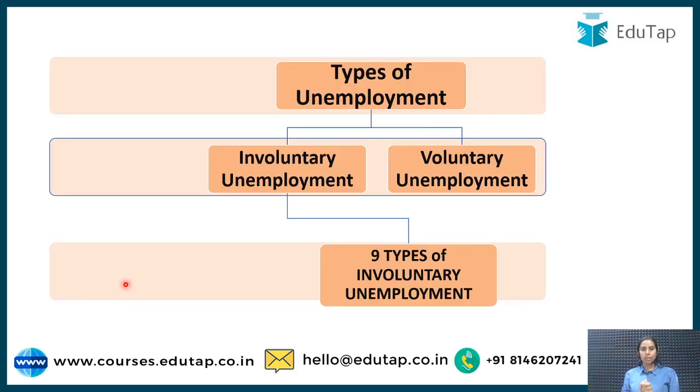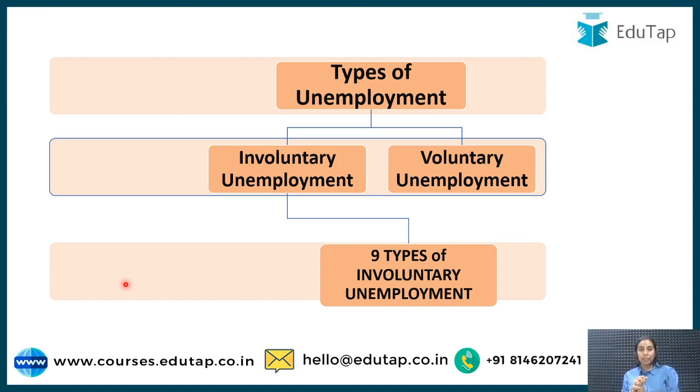Now guys, let's discuss the types of unemployment. So basically there are two types of unemployment, broadly categorizing, these are two: involuntary and voluntary. Involuntary unemployment is basically the unemployment where a person does not want to be unemployed, right? There are 9 types of involuntary unemployment. We are going to discuss all 9 types today.